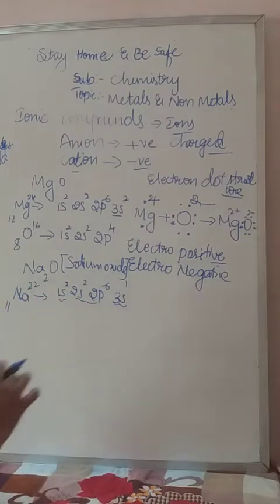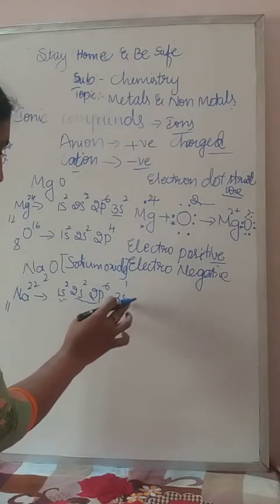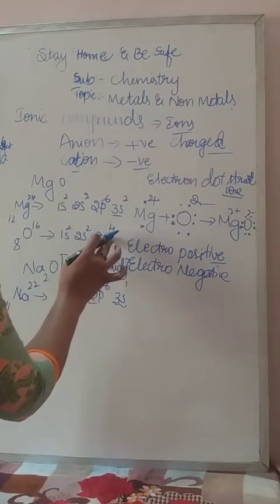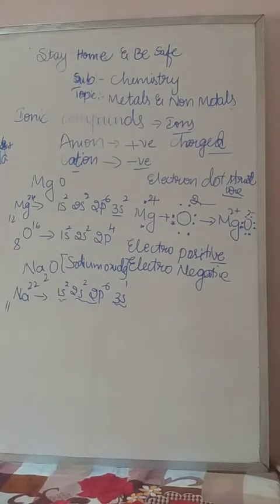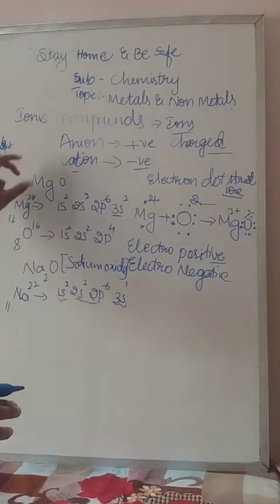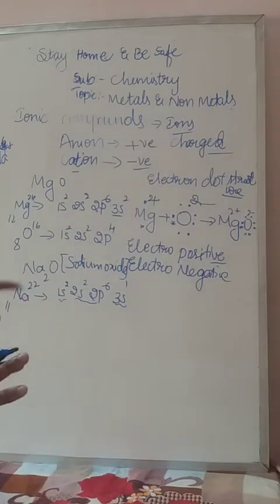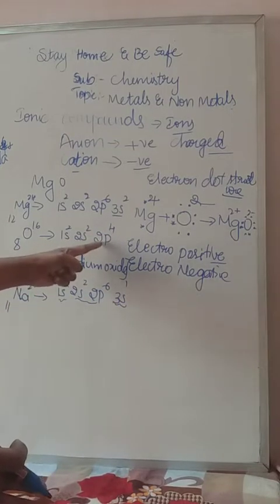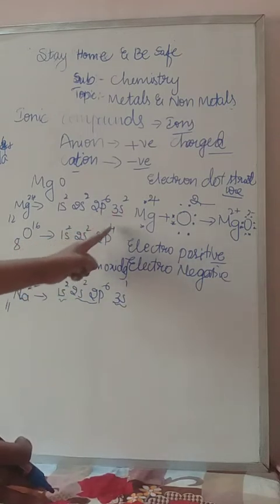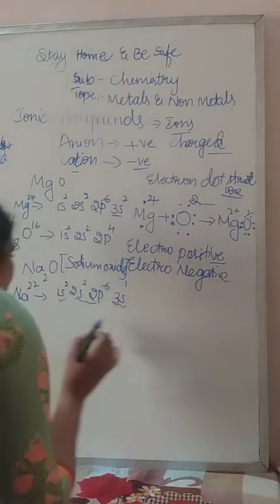That is Na2O. Sodium requires 1 electron to fulfill its orbit. Oxygen requires 2 electrons to fulfill its orbit. Sodium can donate only 1 electron, while Mg can donate 2 electrons and form magnesium oxide. If sodium donates 1 electron to the oxygen, it's not fulfilled. It has 4 plus 1, that is 5, and requires 1 more electron. So that's why we take 2 atoms of sodium.